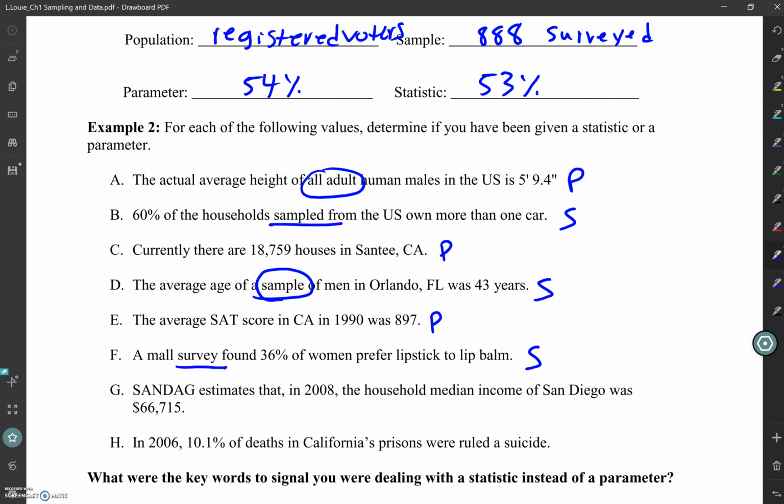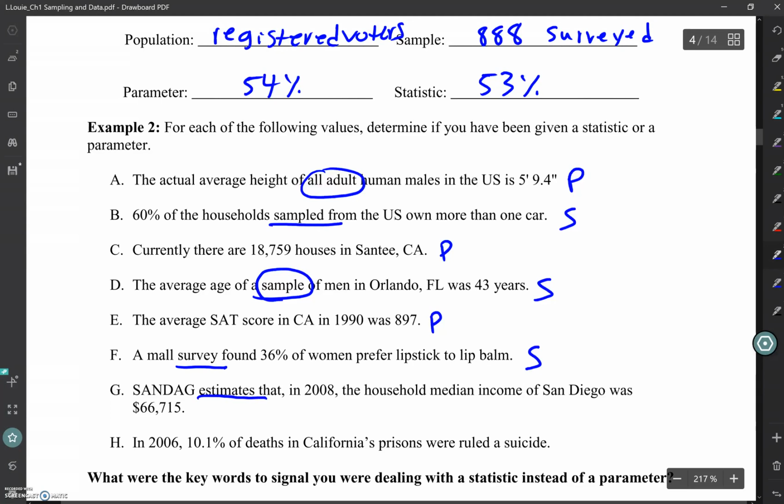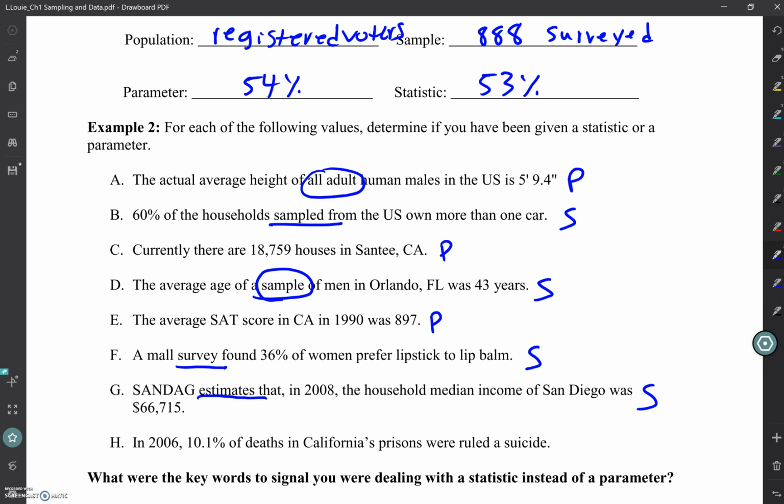If you're saying they're just looking specifically at San Diego, you would have to know that they were able to get everyone's income. Did they get everyone's income in San Diego, you think? No. Probably not, right? So with the estimate, they're probably just looking at a sample. They actually have the best one, though, because they are so specific to San Diego. They know most of them, but you probably left some people out. But I could also see the argument for parameter there.